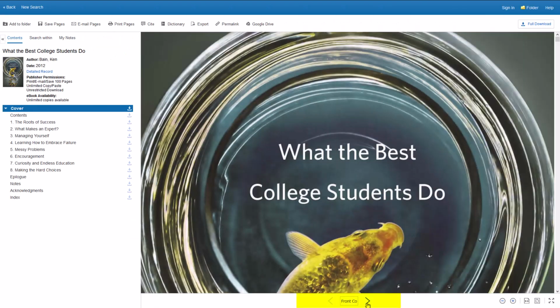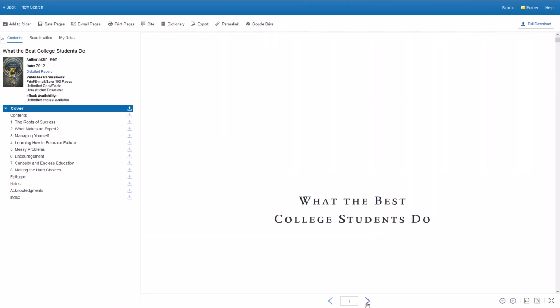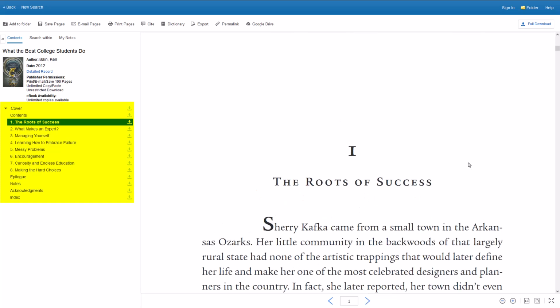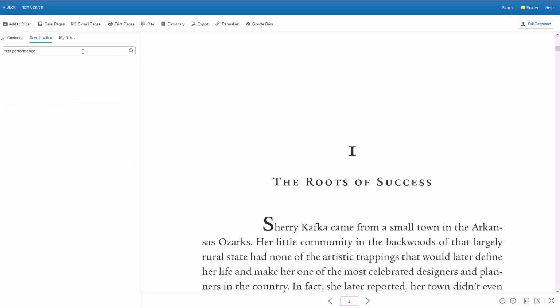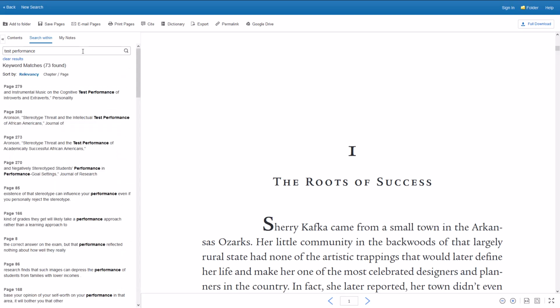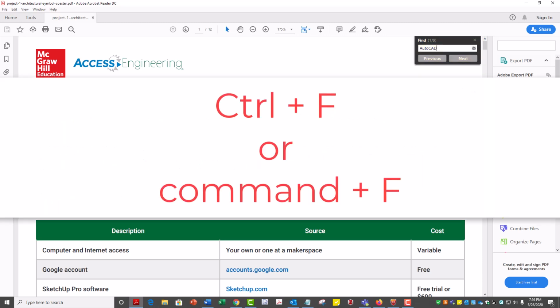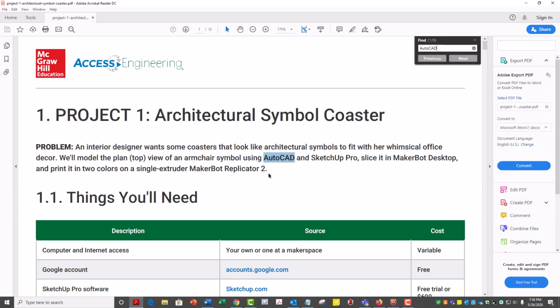You can move through ebooks page by page, use the table of contents links to access specific chapters or individual sections of the book, or use the Search Within option when available. You can also use the Find or Search option in your PDF reader. Searching the full text is an excellent way to find keywords and context.